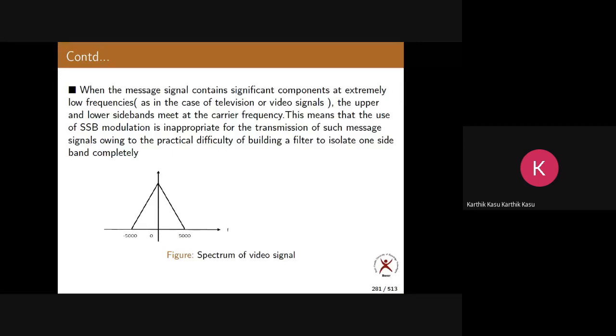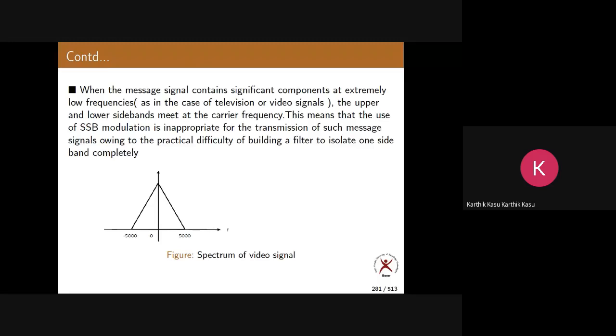You can ask me, what about AM and DSBSC? Are they not suited? Yes, they are suited. But the problem is, what problem? Can you tell me? Anyone? Complete information is not there. It will be there.